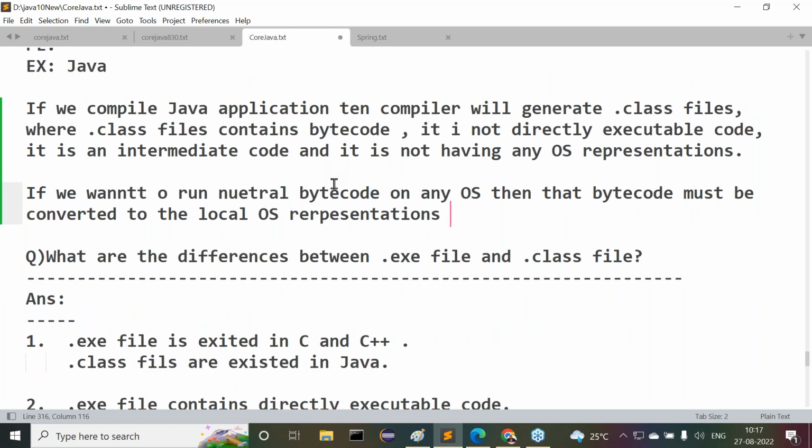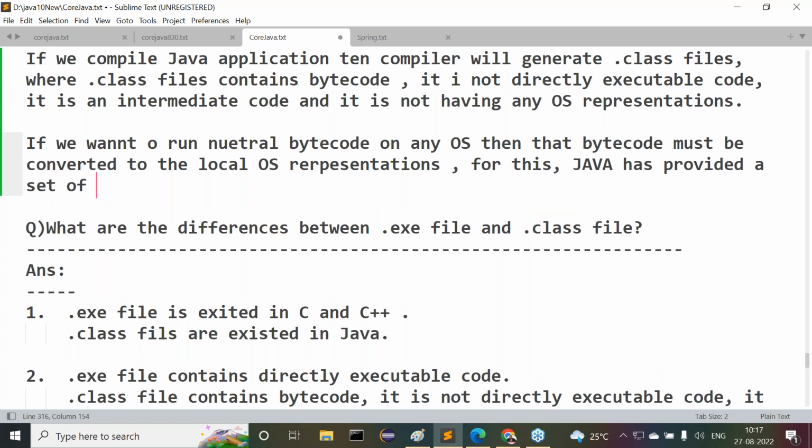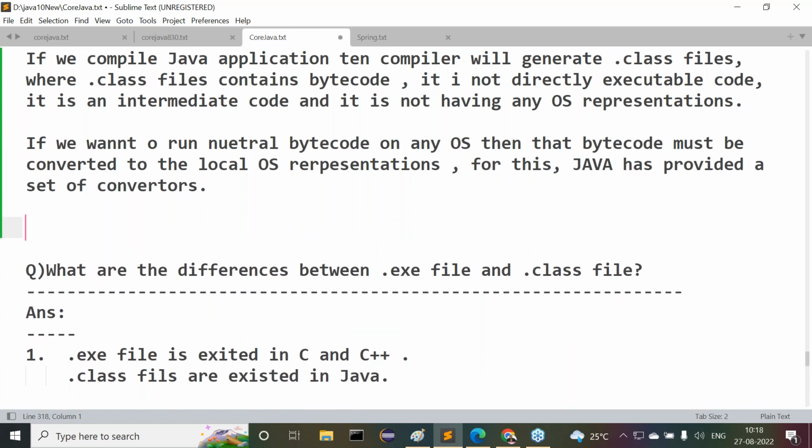If you want to run a neutral bytecode on any of the operating systems, then that bytecode must be converted to the local operating system representations. For this, Java has provided a set of converters. How Java has provided the set of converters, we already understood.